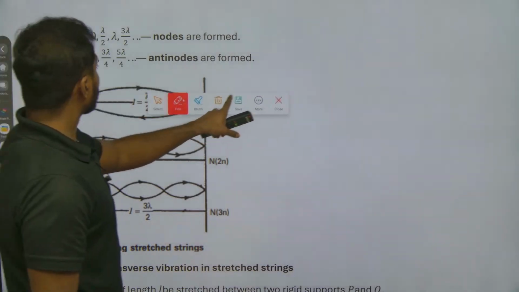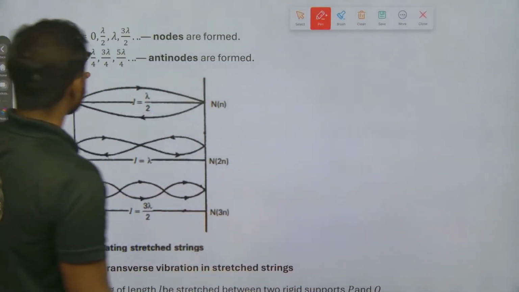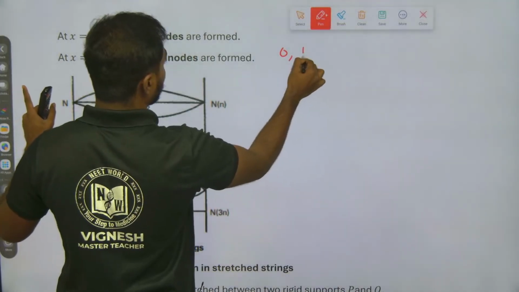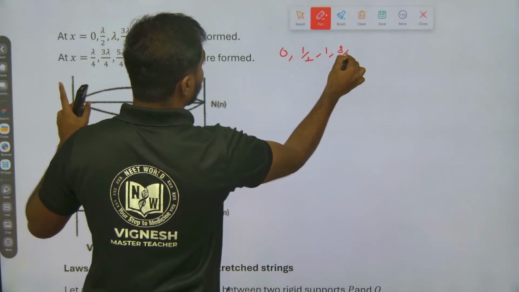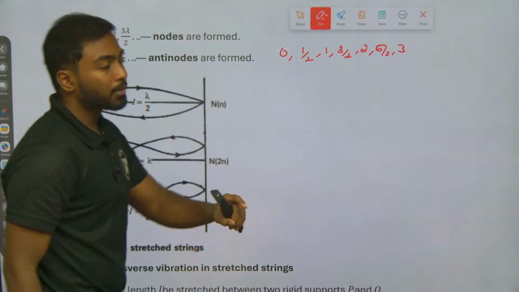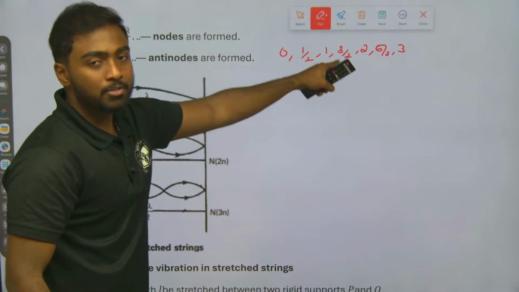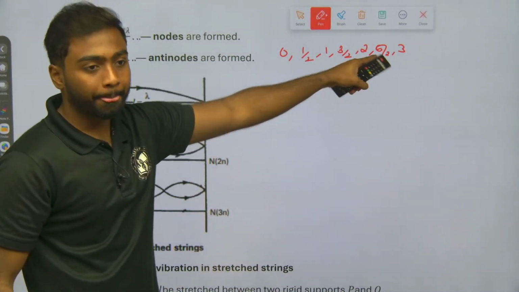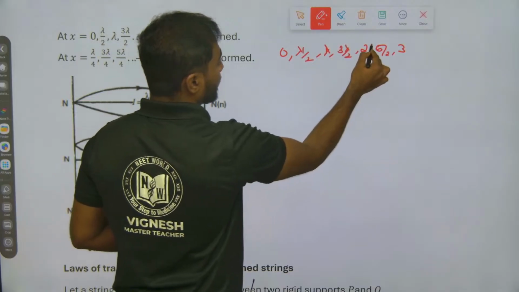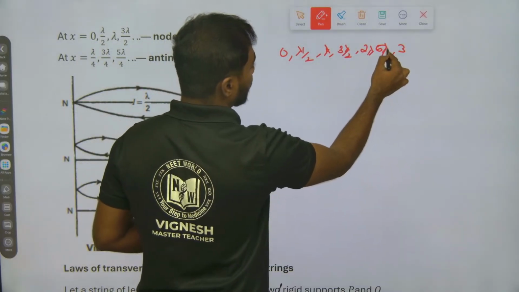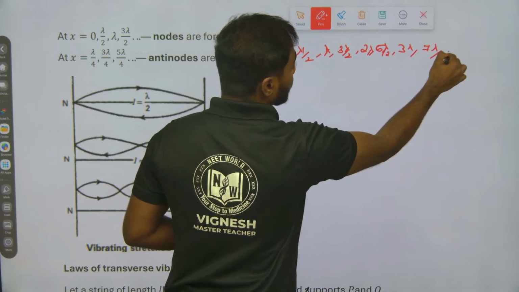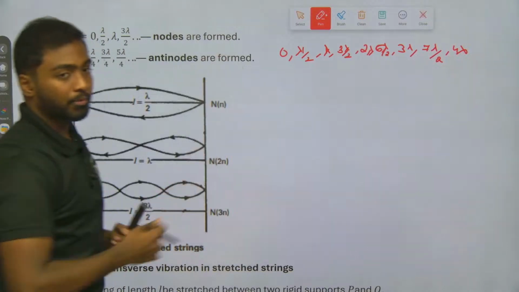When I talk about the nodes, it is 0, 1 by 2, 1, 3 by 2, 2, 5 by 2, 3, and so on. So each time we keep adding 1 by 2. So lambda, 2 lambda, 5 lambda by 2, 3 lambda, then 7 lambda by 2, 4 lambda, and it goes on up to n.